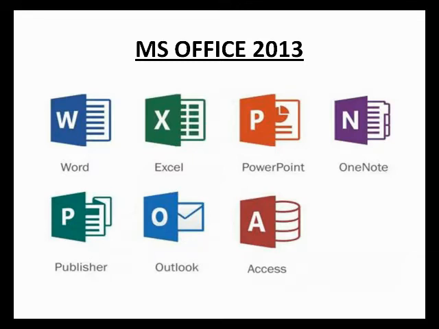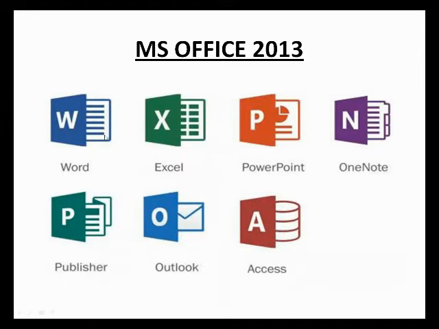Each of the applications in Microsoft serves a specific knowledge or office domain. The first one is Word. Microsoft Word helps users in creating text. It is used for creating text. It is an application software.